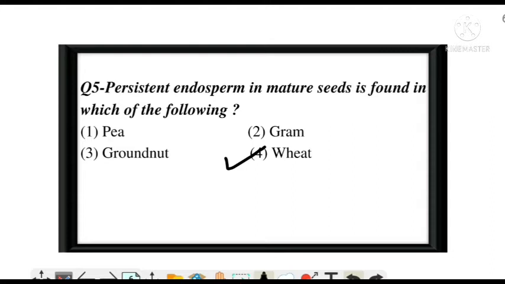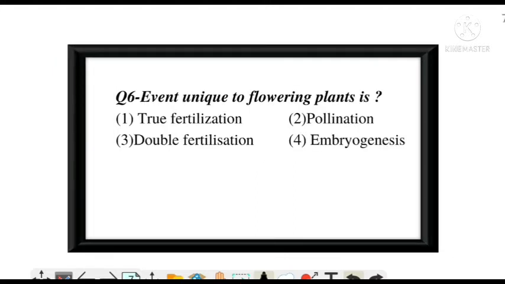Because in wheat, the endosperm remains persistent even after the seed is matured. Next question. An event unique to flowering plants is? Five seconds more. And the correct answer is option number C, double fertilization. Next question.